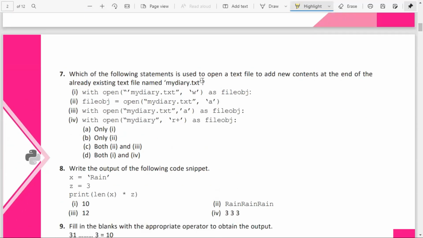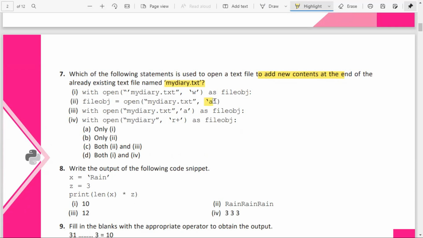Which of the following statements is used to open a text file to add new contents? You want to add the new contents at the end of the already existing file named mydiary.txt. So to add new contents, you have to open the file in the append mode. You can see which ones are the reading modes, and which one opens with the append mode.